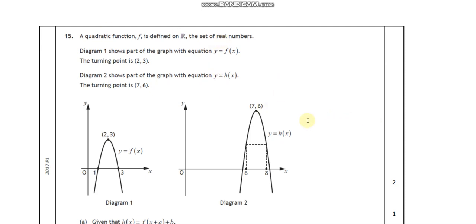So this is an excellent question. Excellent, because there's very little maths to do in it actually, in terms of numbers, but it's all about understanding what's going on. Okay, so let's have a look. So we've got a quadratic, and it's defined on a set of real numbers.